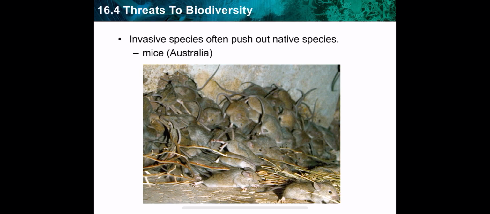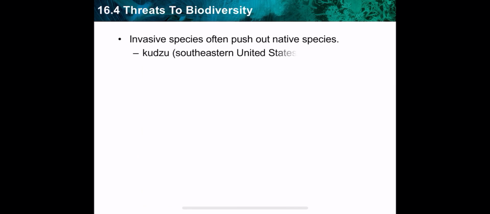Here is one example. These mice were introduced accidentally by a certain ship that traveled to Australia, and now those house mice are one of the biggest problems in Australia, causing high costs for farmers. They cause spoiling of many crops, and this is considered an invasive species. It affected other native species like plants. That's why I told you it affected different crops.